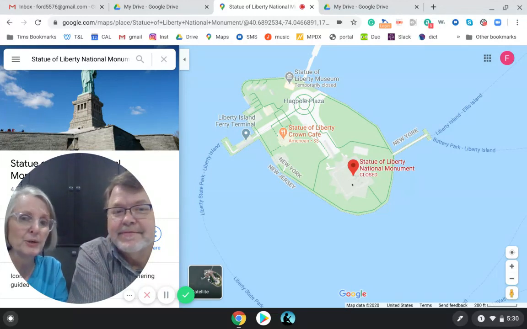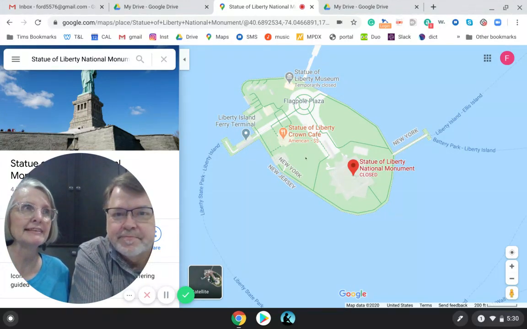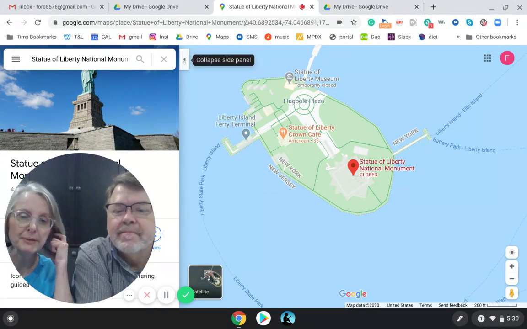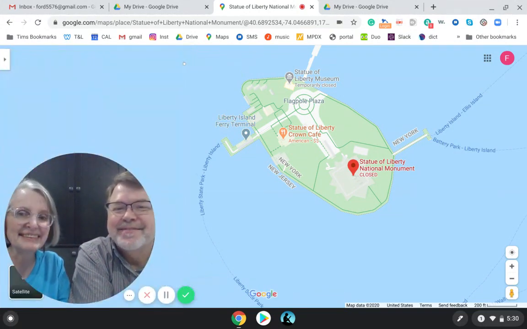Coronavirus. You know what? When I was looking at pictures of the Statue of Liberty, one of them had the Statue of Liberty with a mask on. Oh, really? Yeah, it was kind of funny.